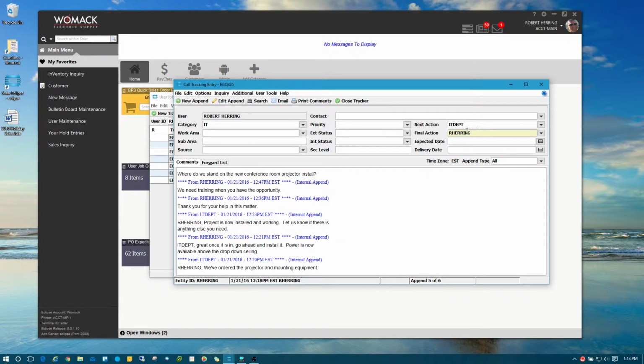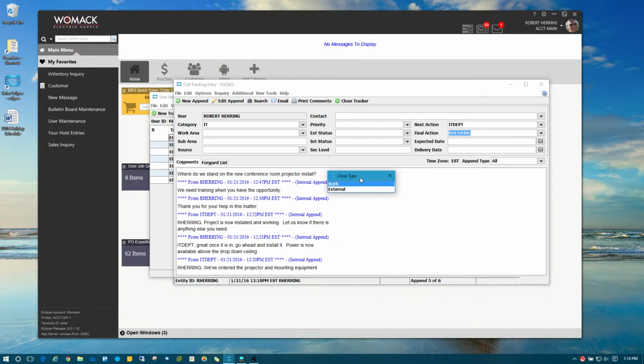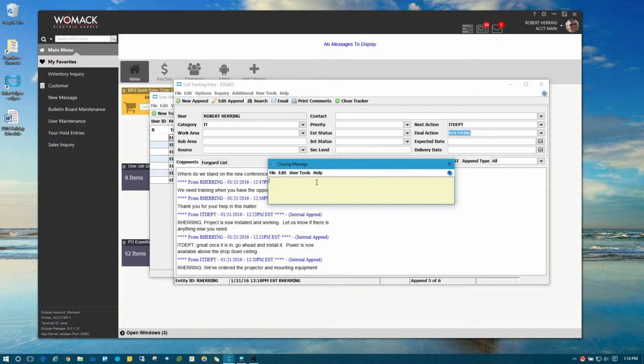So my name's there. I know this is done. We're going to close this job queue. If you have the button, you can click on it, but you go File and you choose Close Tracker. Now, you're always going to get this. It doesn't matter if you choose both or external. I just always tell people to choose both. And then you type in a closing message.